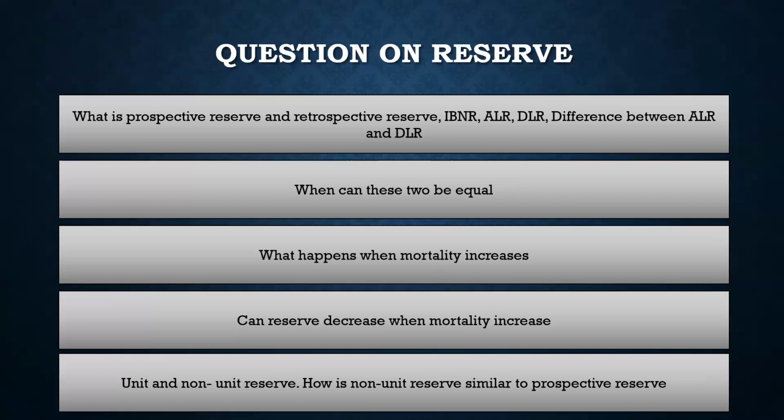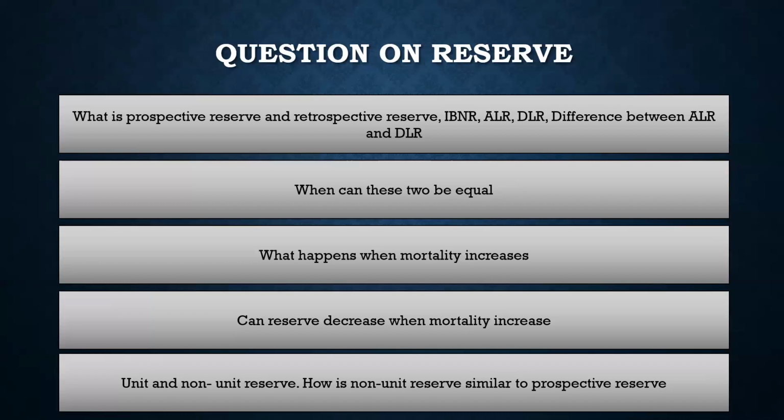So when the mortality increases, if we consider the formula for the prospective reserve, it would mean the expected present value of benefit plus expected present value of expense minus expected present value of premium, right? Now, many people have a tendency to say that when mortality increases, the expected present value of the benefit will increase. The benefit will not increase because the benefit will stay the same, right?